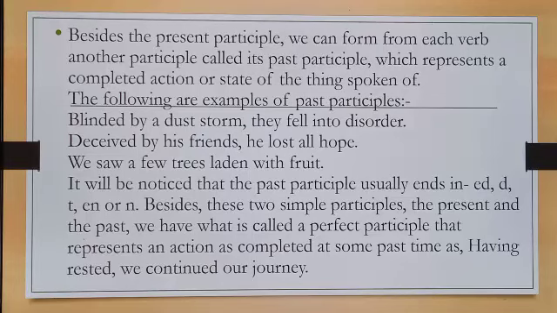Look at sentence 3. We saw a few trees laden with fruit. It will be noticed that the past participle usually ends in ed, d, t, en or n.